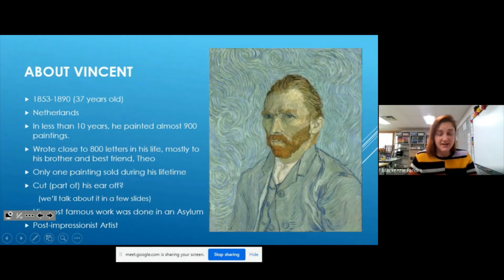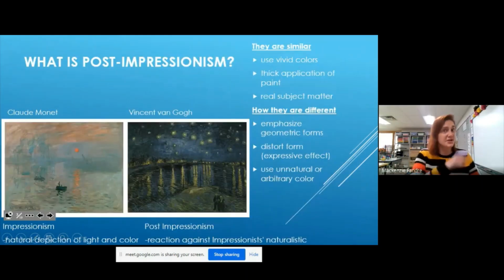All right. And he's known as a post-impressionist artist. So what's post-impressionism? Great question. Glad you asked. If you remember last year, we talked about an artist named Claude Monet. He was really famous for painting haystacks and lily pads and had really, really fast paintings as well.